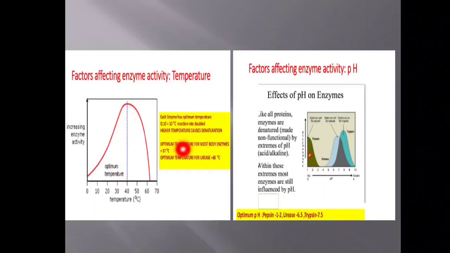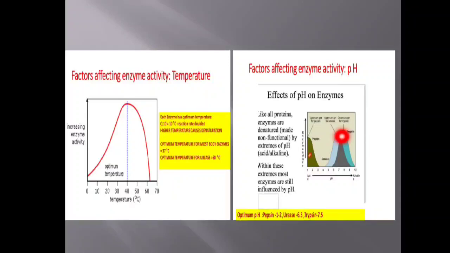The temperature at which the enzymatic activity is maximum is called the optimum temperature. Why is this observed? At low temperature the enzyme is inactive. At high temperature again the enzyme is inactive. At a certain temperature, known as the optimum temperature, the enzymatic activity is maximum. Usually the optimum temperature for most body enzymes is 37 degrees Celsius.